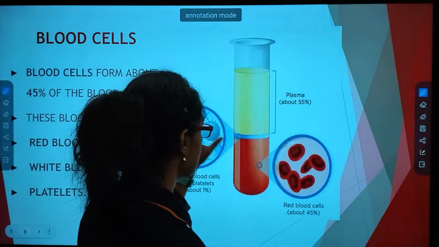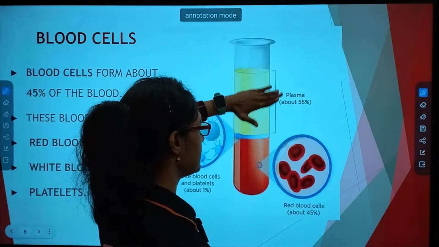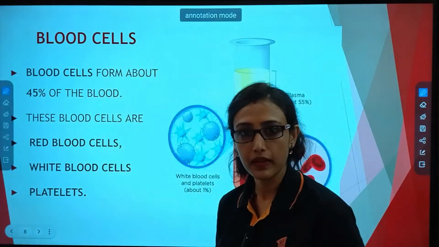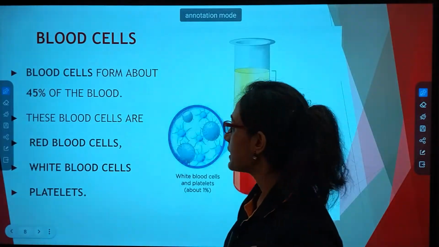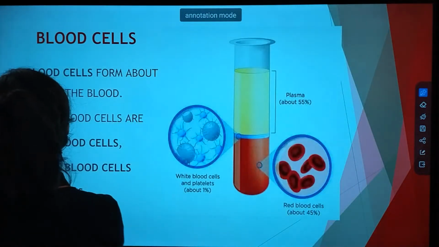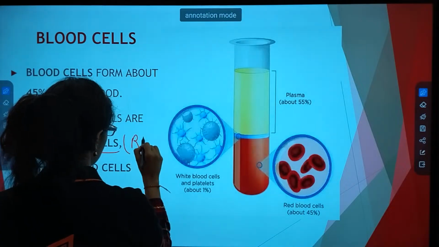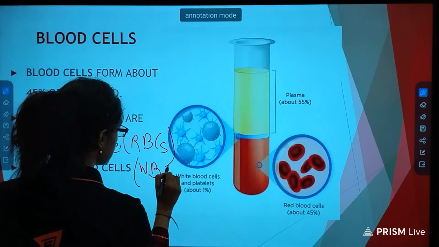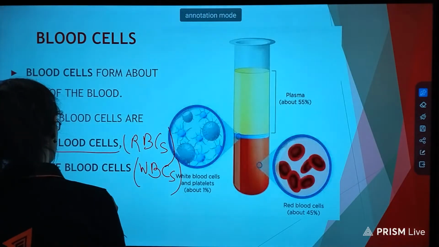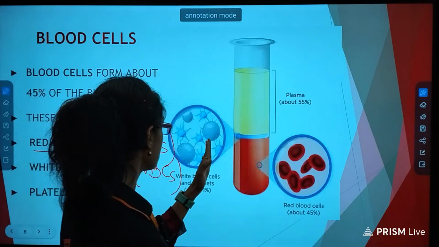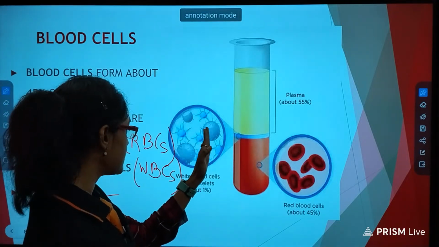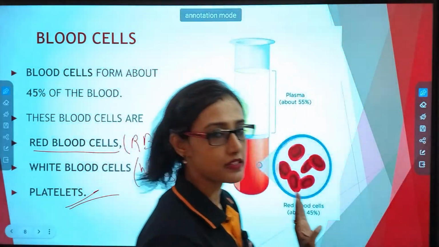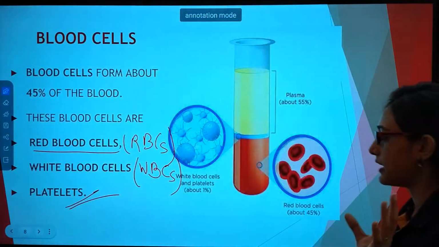Now blood cells. Again see, this is the plasma, remaining portion is blood cell. Blood cells form about 45% of the blood. This I have told you in the previous slide. These blood cells are RBCs or red blood cells, WBCs or white blood cells, and platelets. So WBCs, platelets and RBCs, and the rest was plasma. You have understood it well and good now.